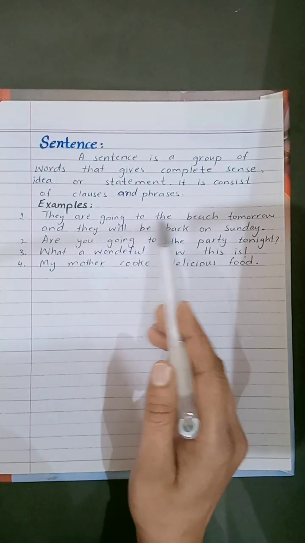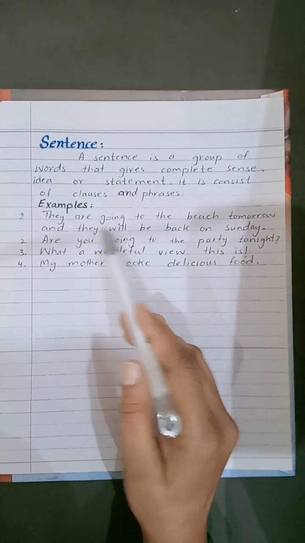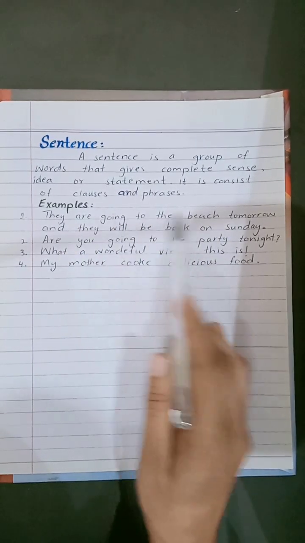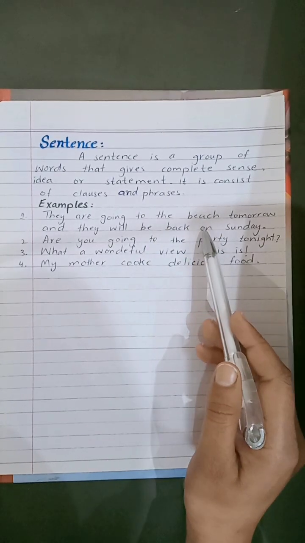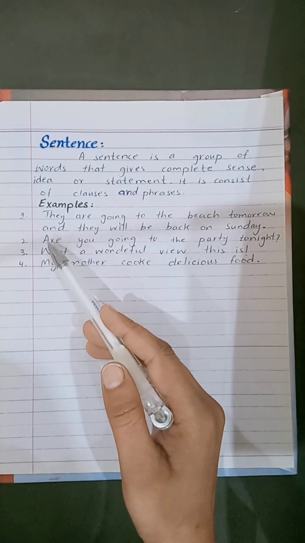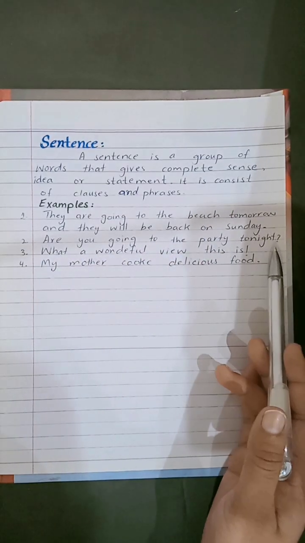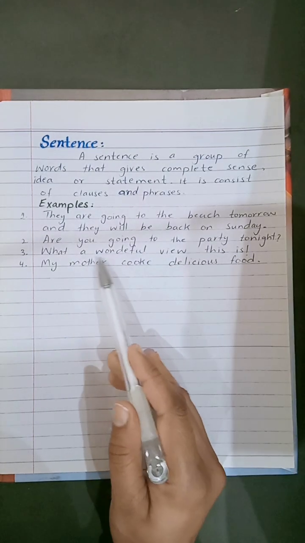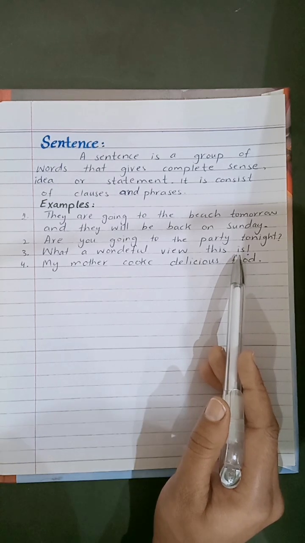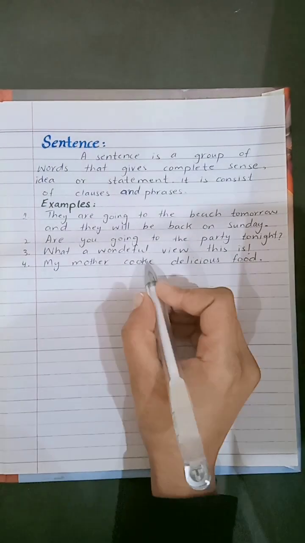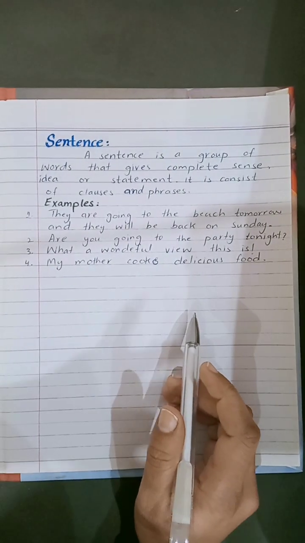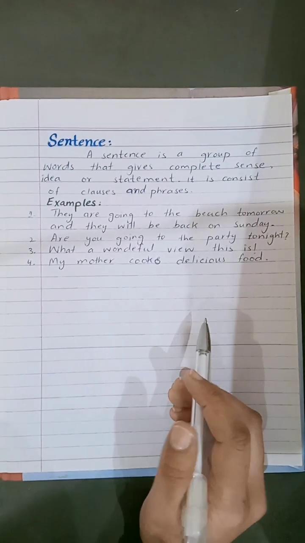Here are its examples. They are going to the beach tomorrow and they will come back on Sunday. This sentence tells us a statement about some people who are going to the beach. Are you going to the party tonight? This is an interrogative sentence. What a wonderful view this is. This is an example of an exclamatory sentence. My mother cooks delicious food. This is just a statement and it's a declarative sentence.